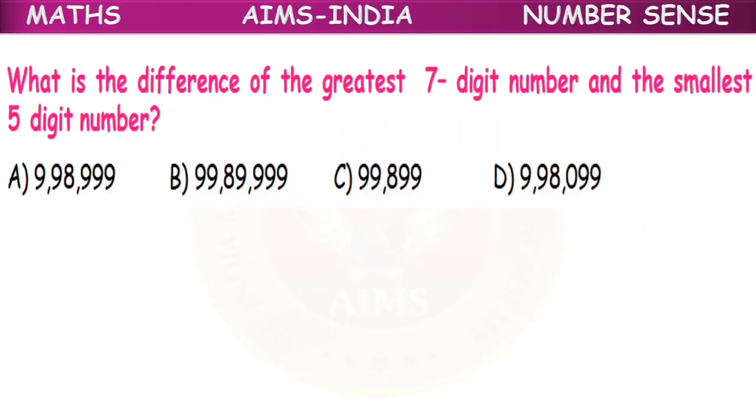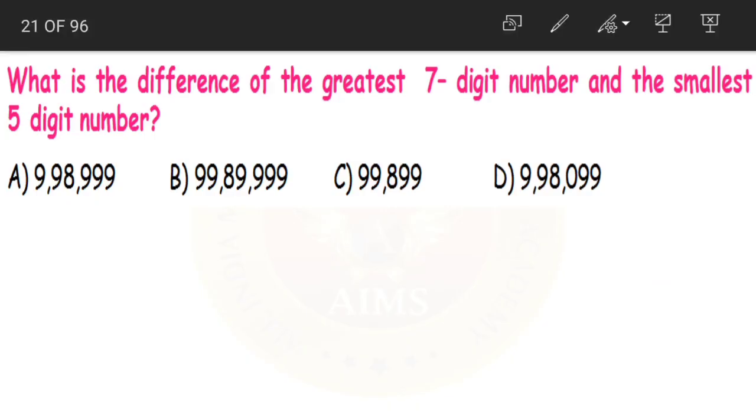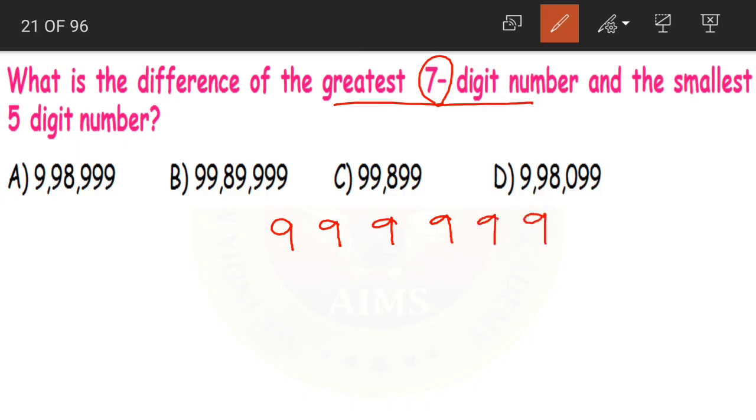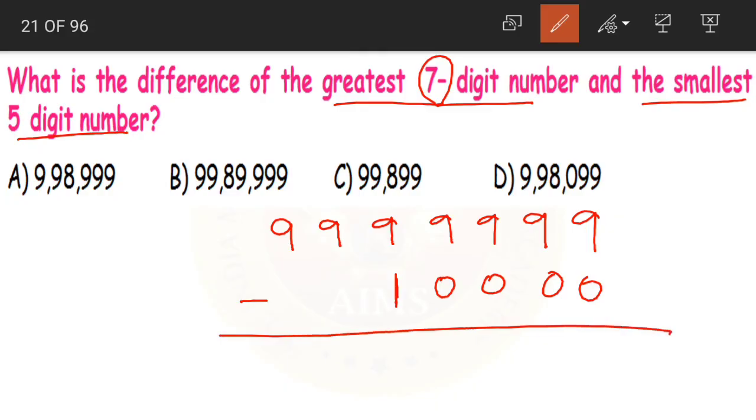Next, what is the difference of the greatest 7-digit number and the smallest 5-digit number? Again, what is the greatest 7-digit number? 7 nines. 1, 2, 3, 4, 5, 6, 7. Yes, 7 nines. And then what will be our smallest 5-digit number? First we'll write 1 and then the remaining 4 places we'll fill it with zeros. So that gives our smallest 5-digit number.